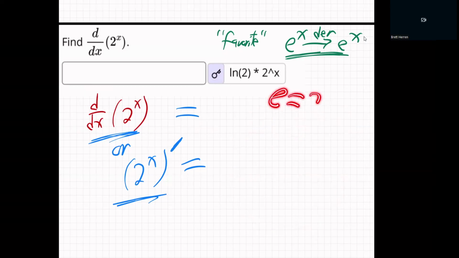e is another special number, and it's 2.17. Wait, no. All of a sudden, I can't remember. Maybe it's not 2.17. It's two something. How about that? You can look it up. It doesn't matter. It's a special two-something number, just like pi is a special three-something number.